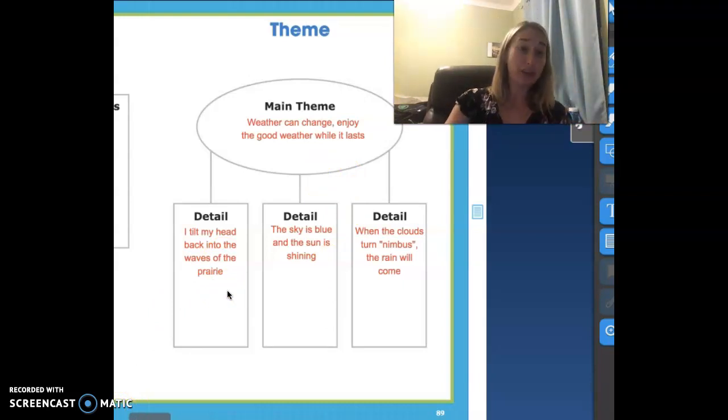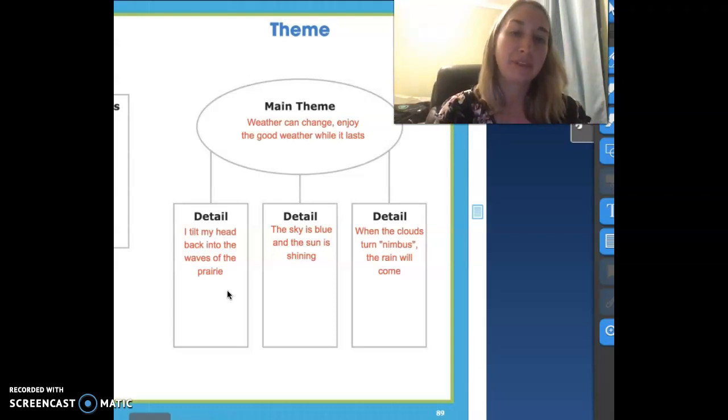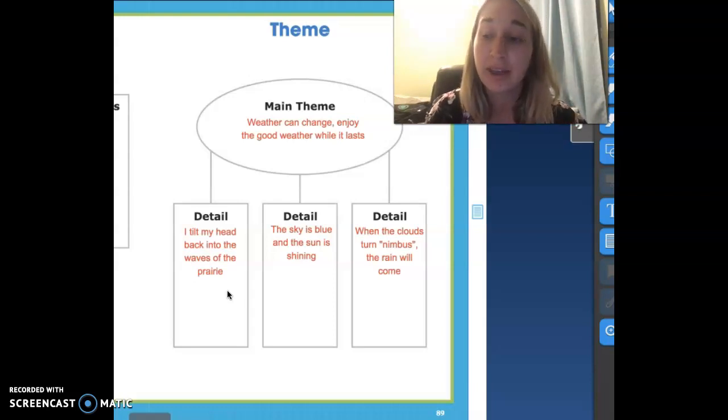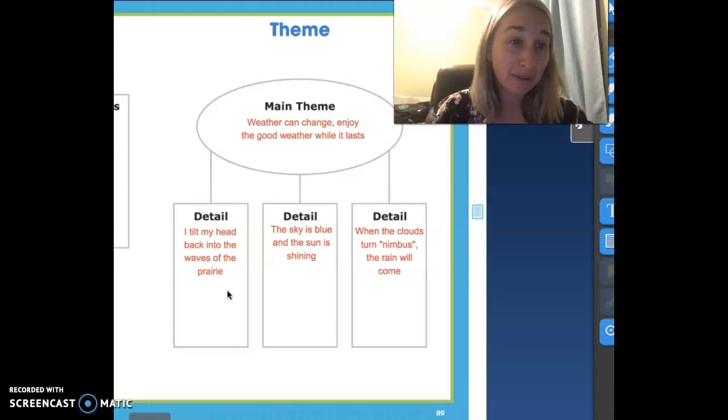And I mean, some people find joy in rain. I like rain sometimes. But for a lot of people, it causes them to be sad and to want to be inside and not go outside and get all wet. So it's really important, boys and girls, to make sure you're enjoying the good things in your life while you have them, because at any moment it can change.